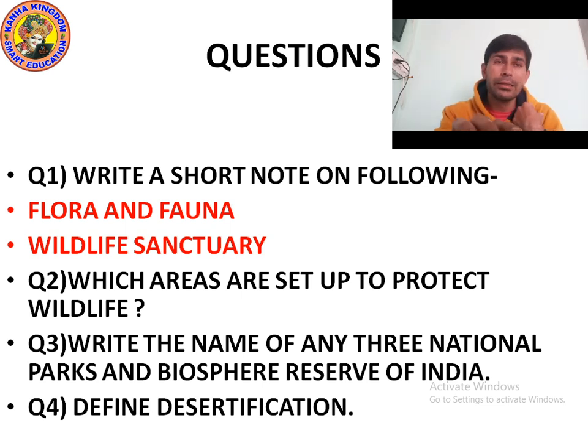And what are flora and fauna? You know that flora are plants found in a particular area, and fauna are the animals found in a particular area. The flora of Panchmarhi consists of sal, teak, wild mango, jamun, silver ferns, and the fauna of Panchmarhi consists of wild oak, cheetal, wolf, leopard, blue bull, barking deer.